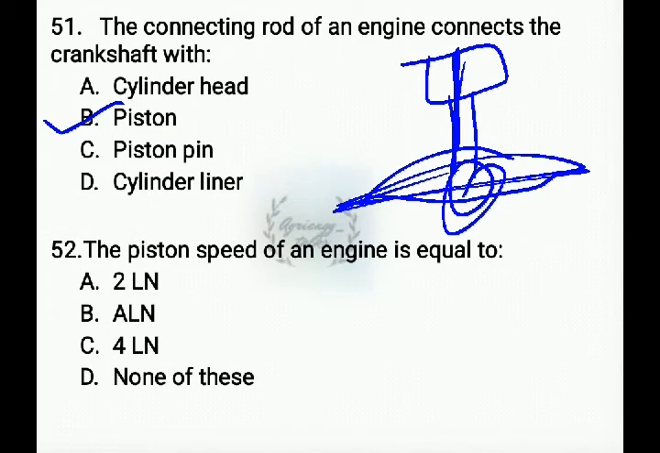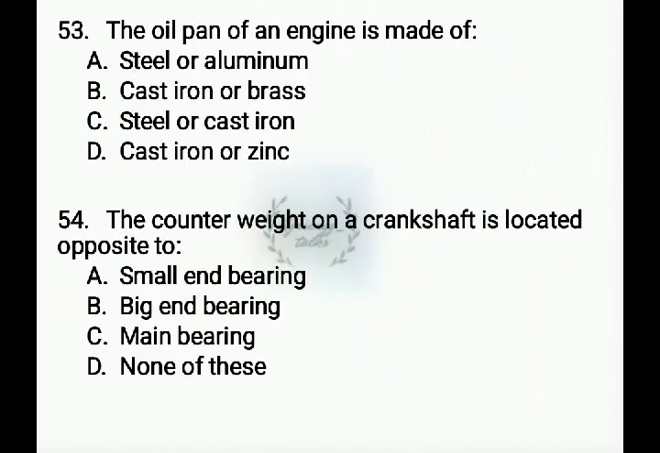Next question, the piston speed of an engine is equal to, the answer is 2LN. Next question, the oil pan of an engine is made up of, the options are steel or aluminum, cast iron or brass, steel or cast iron or zinc. The correct answer is steel or aluminum, with which the oil pan of an engine is made up of.